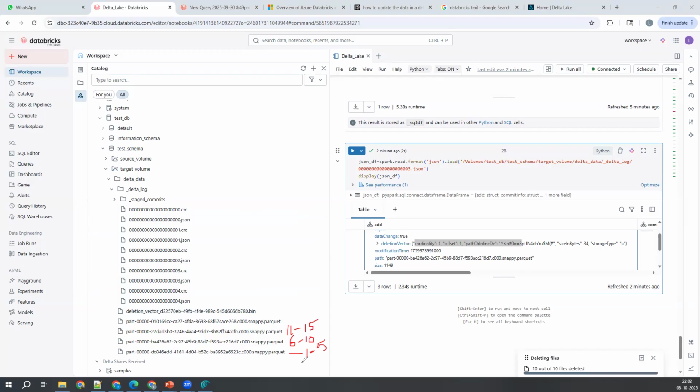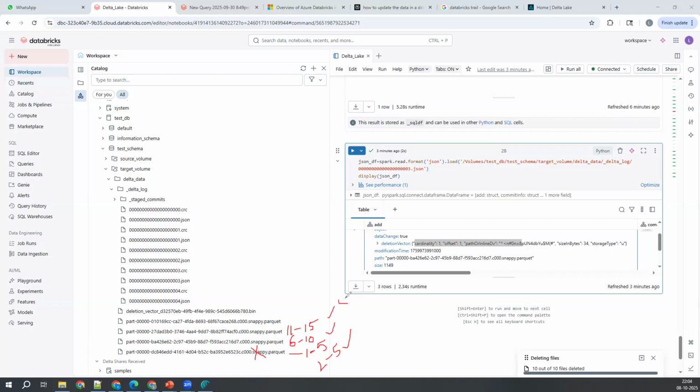When you delete event ID 1, what it used to do in Delta 3.0 is simply delete this particular file and recreate one more file with event ID 2 to 5. So when you read select star from the table, it takes the data from this file and this file.